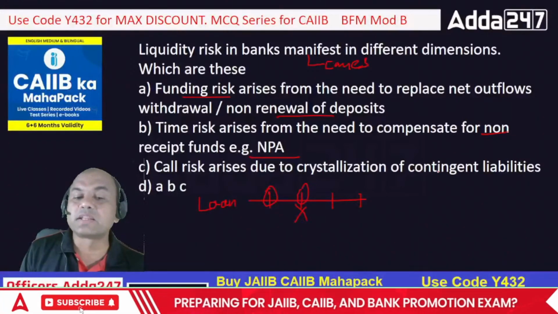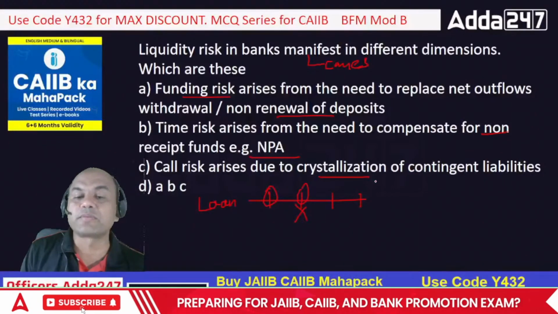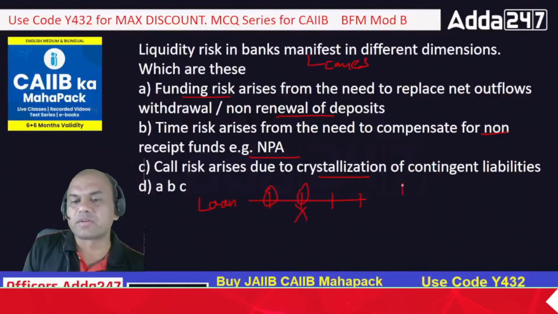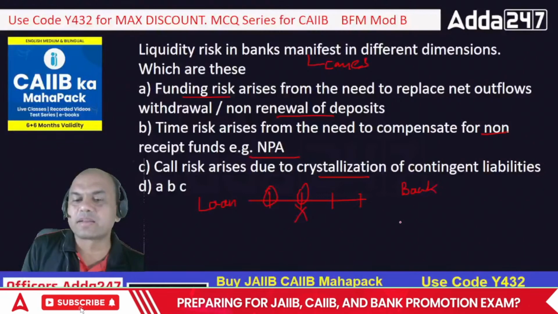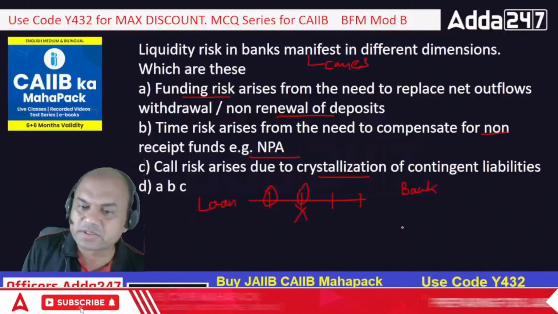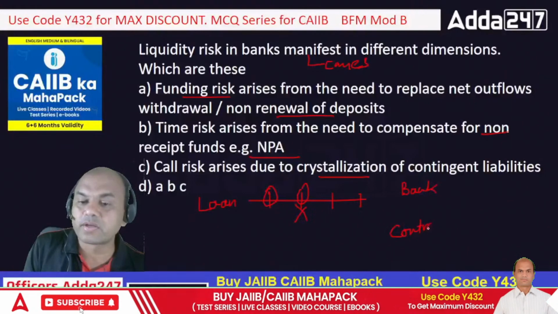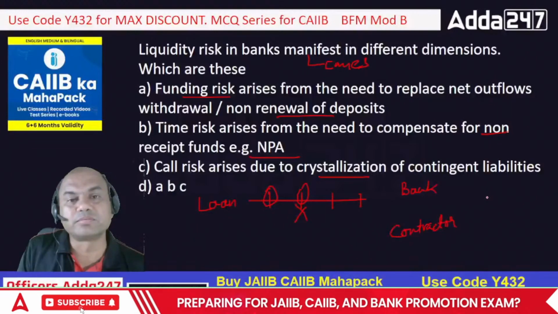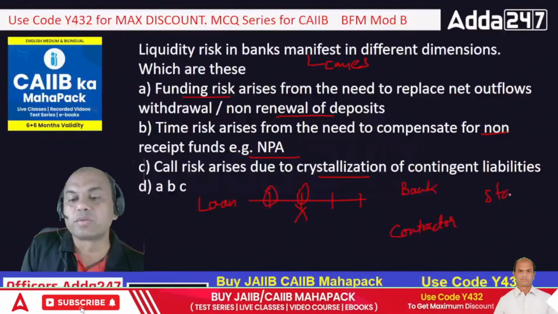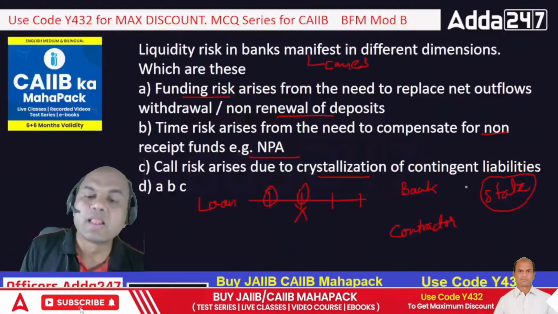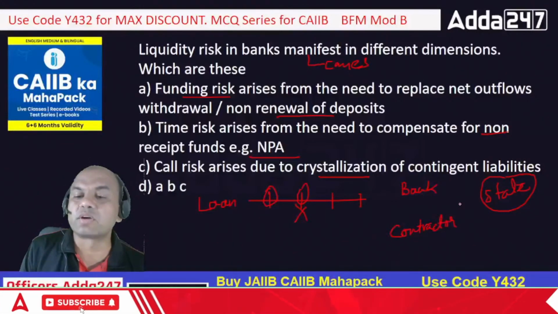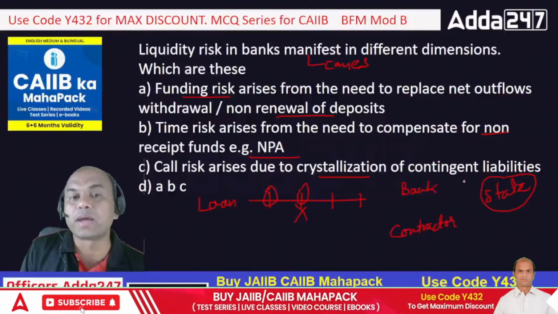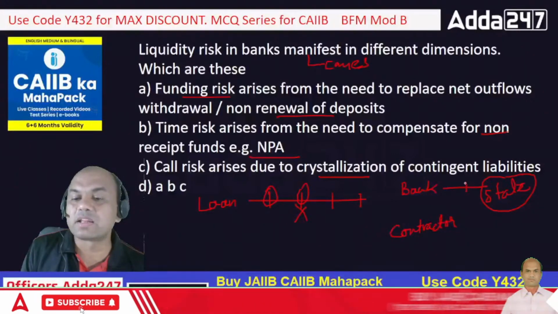Crystallization of contingent liabilities. So crystallization means what? Suppose I have given a guarantee to somebody. How does the bank function? See this. Suppose this is the bank. Let me explain. This is my customer. Let's say that customer is a road contractor, and that person has taken a road contract for some state government. The state government asked this contractor, we will give you the contract, but subject to you giving us a guarantee from a bank. So my bank gives them the guarantee now.